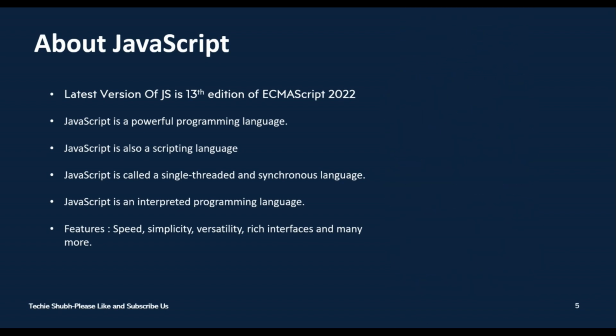And the next is the rich interface. JavaScript provides various interfaces to the developer for creating catchy web pages. Drag and drop or sliders may give a rich interface to the web pages, and there are many more other features as well.